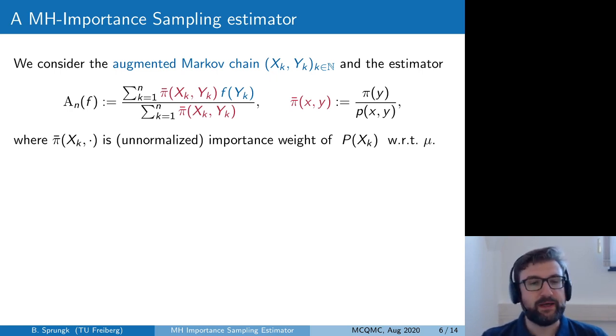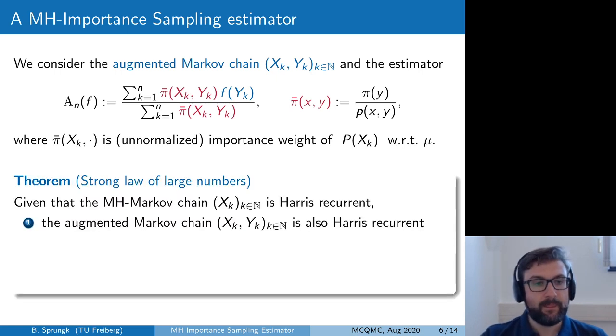So I would also like to present now our first theoretical result concerning this new estimator based on the augmented Markov chain, which tells us that this is indeed a consistent estimator. This theorem states a strong law of large numbers for this new estimator under quite mild assumptions, namely the same assumptions which we had basically for the path average estimator: that the Markov chain generated by the Metropolis-Hastings algorithm is Harris recurrent.